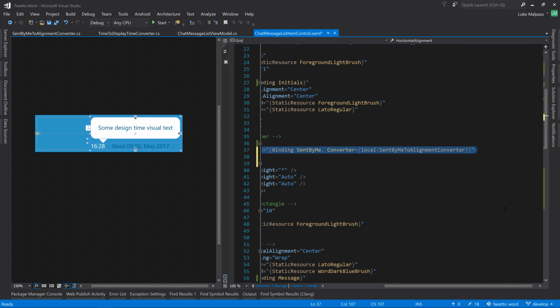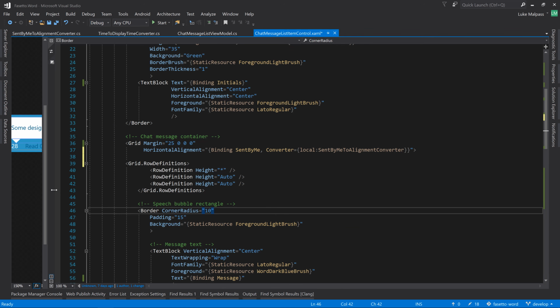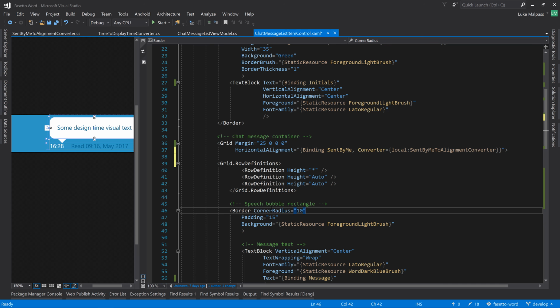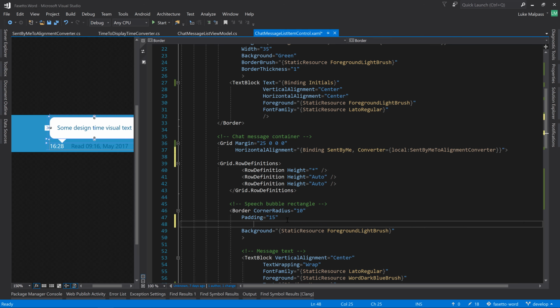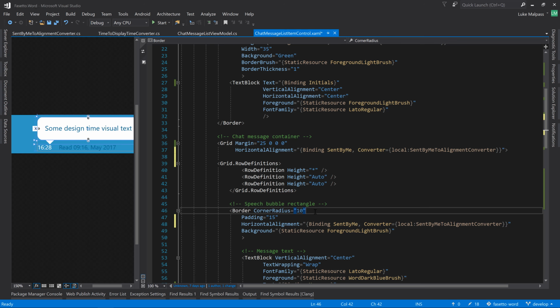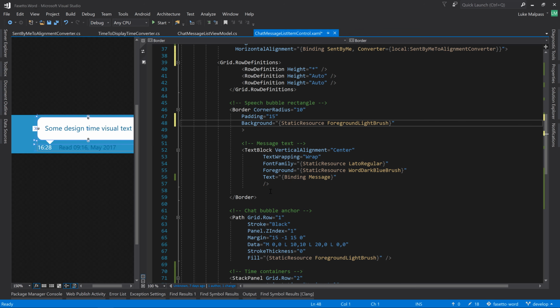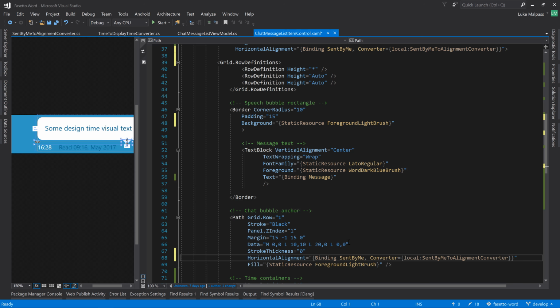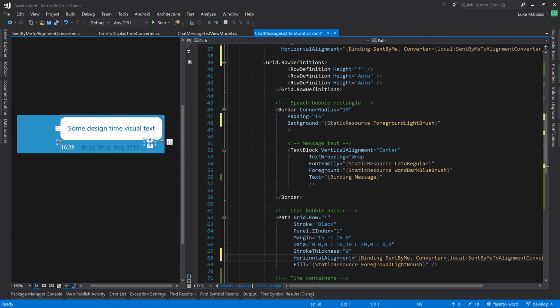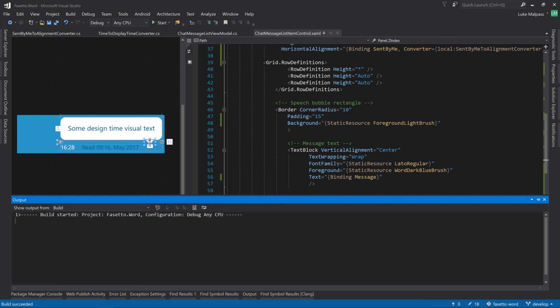So copy the horizontal alignment, go to the bubble, which is there, and paste in the alignment to that as well. Oh, hang on, speech bubble rectangle, that's not it. There we go, chat bubble anchor. And there's that aligned over there. So let's just press F5 and run this now.